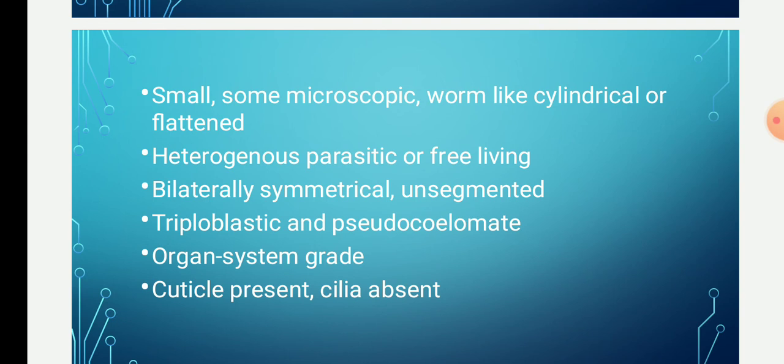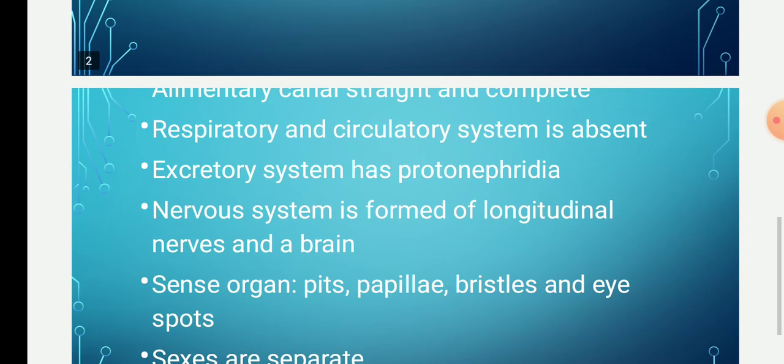They show an organ system grade of organization. Then the cuticle is present while the cilia are absent. The body is covered by the cuticle. The alimentary canal is straight and complete, meaning there is the presence of mouth plus anus. Then the respiratory and the circulatory systems are absent, whereas the excretory system has protonephridia. The nervous system is formed of longitudinal nerves and the brain. Sense organs are in the form of pits, papillae, bristles, and eye spots.